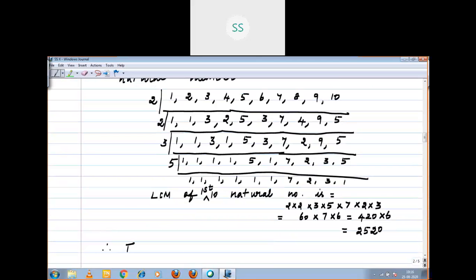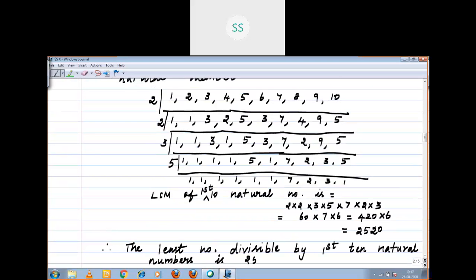Therefore, the least number divisible by the first 10 natural numbers is what? 2520. Got it?